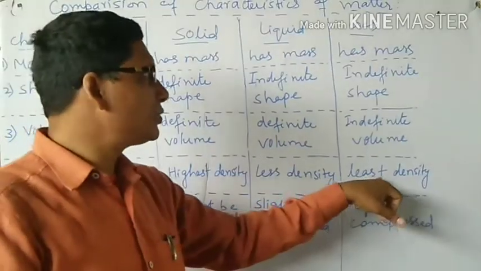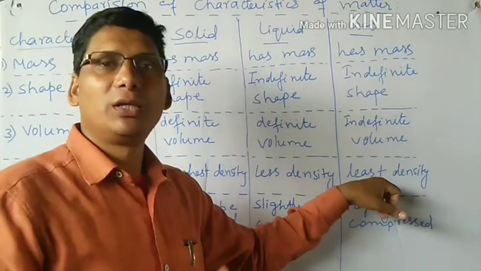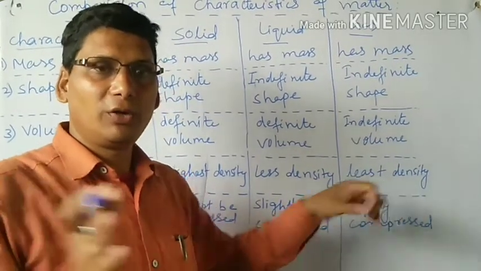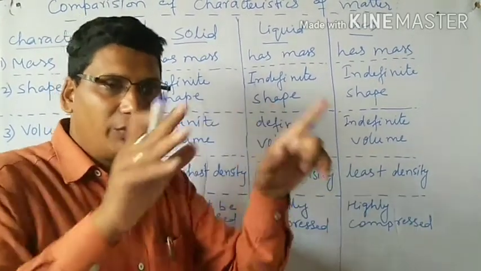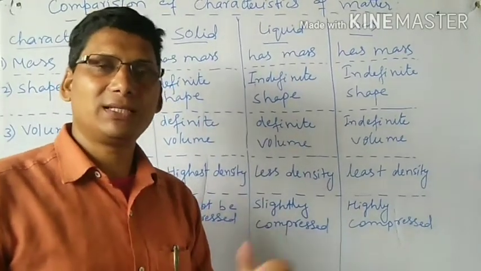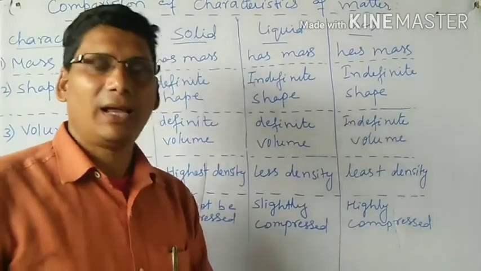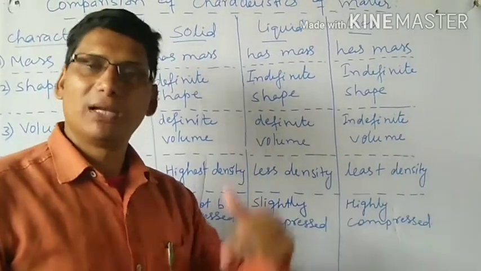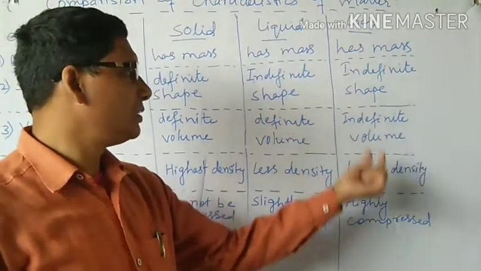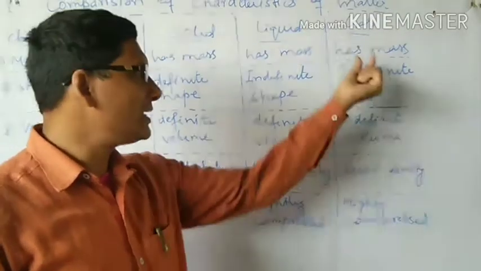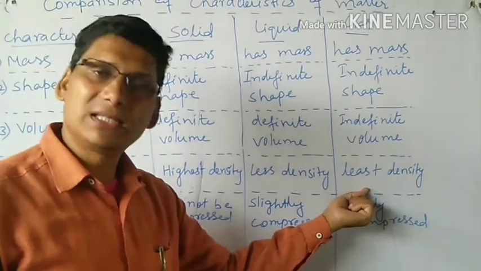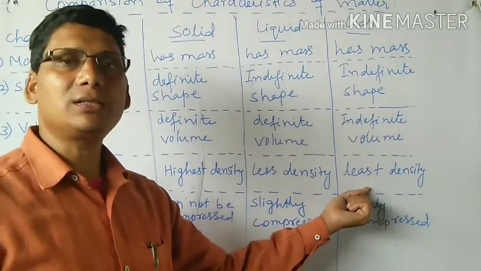Now if you come to the gases, in gases molecules are very far from each other, intermolecular space is high, so per unit volume the number of molecules in gases will be very less, and as the number of molecules is less, mass will also be very less, so its density will also be less. So gas has the least density.